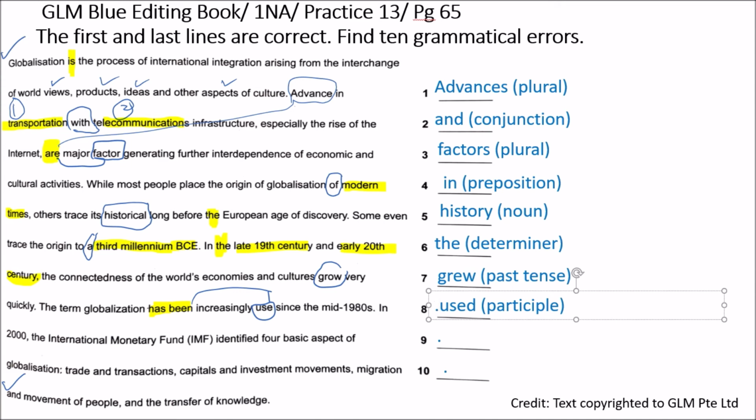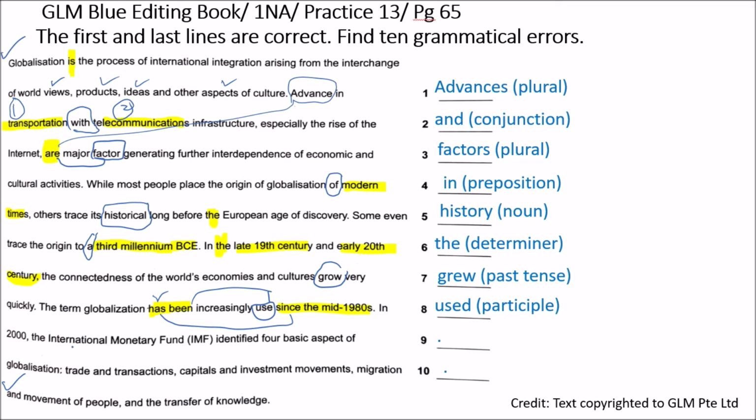Since the mid-1980s, did you notice that? Even now, this has been used, so "has been" is correct. It's not "had been". "Has been" is correct because of "since", and this hasn't stopped yet.